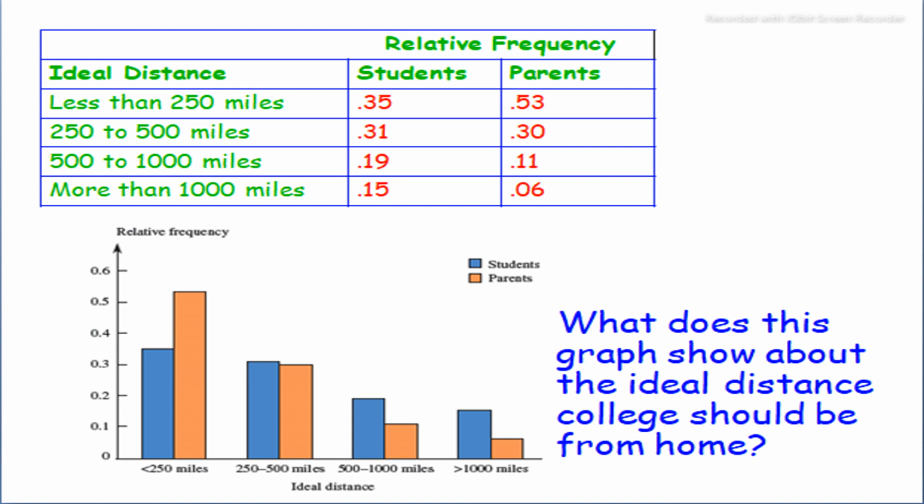What is relative frequency? The relative frequency of a class is the frequency of the class divided by the total frequency of all classes, and it can also be expressed as a percentage, like 0.35 for students and 0.53 for parents, and so on.